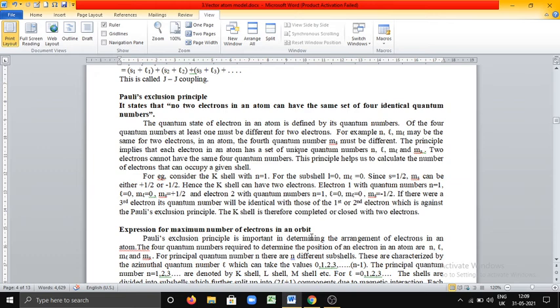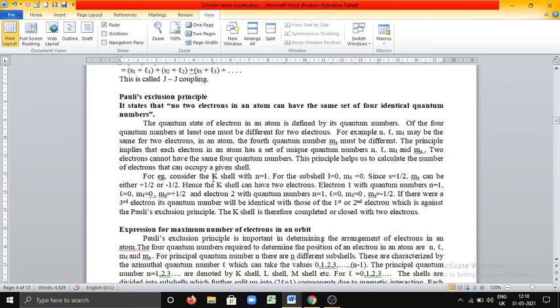If there were a third electron, its quantum numbers would be identical with those of the first or second electron. That is impossible according to Pauli's exclusion principle, because for the existence of electrons, at least one quantum number must be different. Thus, K shell is completed only with two electrons. It cannot be completed with more than two electrons.